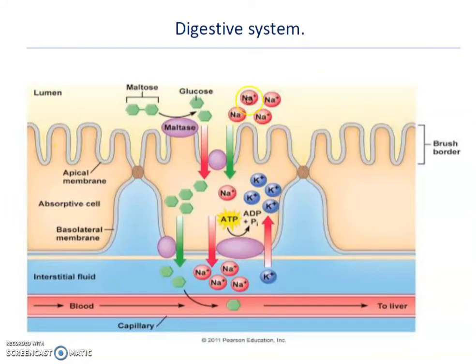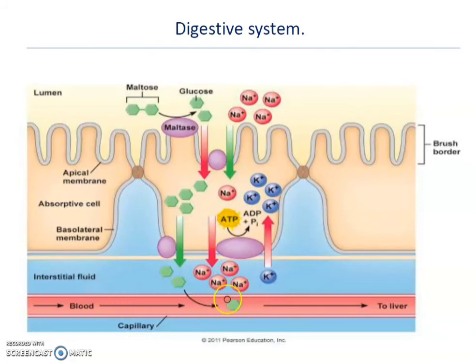Through this wall, some ions, sodium ions and glucose, are transported from the food in the intestine to the bloodstream. For that purpose they utilize energy. Here ATP is used to absorb sodium into the blood.